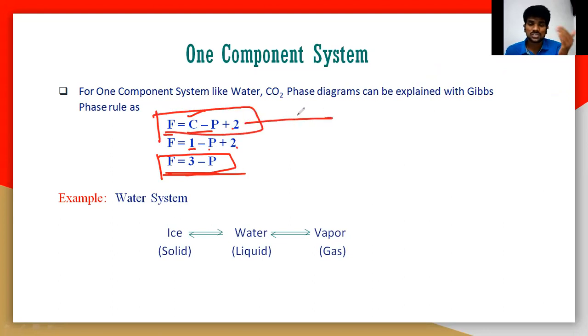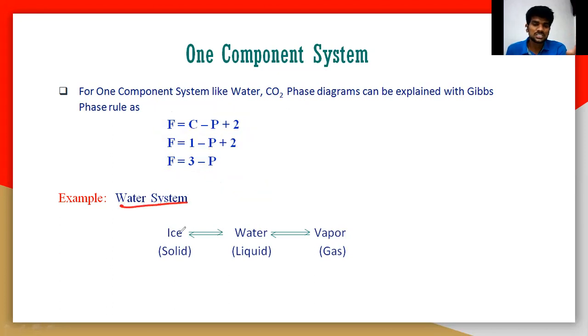So in this session we will learn only the one component system. Further, in the next session, we'll understand the two component and three component systems. So let us understand the one component system simply by taking the water system, or CO2, or sulfur. First of all, we will understand the water system, then we will move on to CO2 and sulfur also.